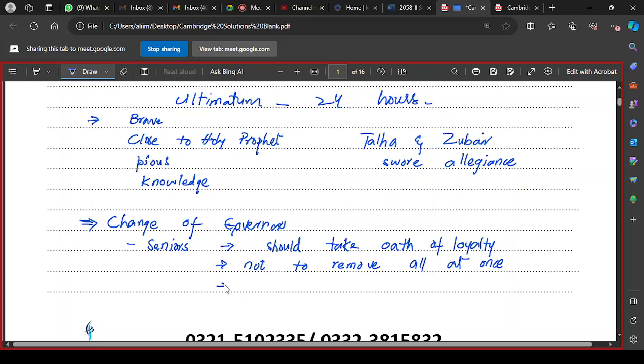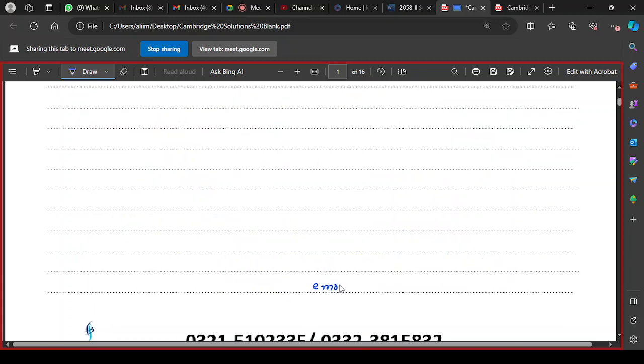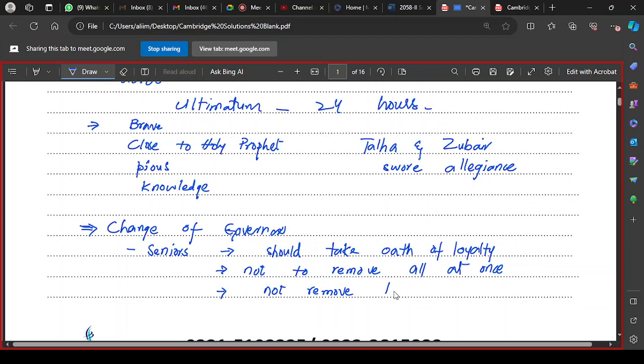And they advised one more thing: not to remove those governors who were appointed by Hazrat Umar Radhiyallahu anhu.